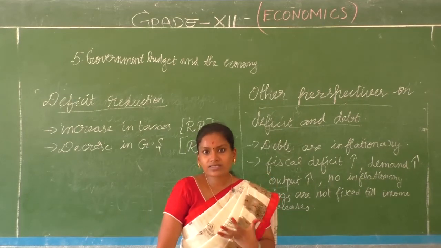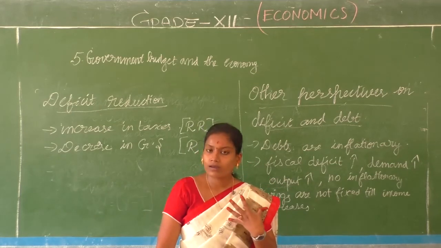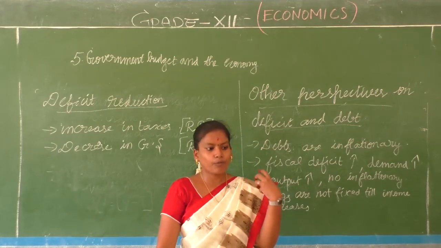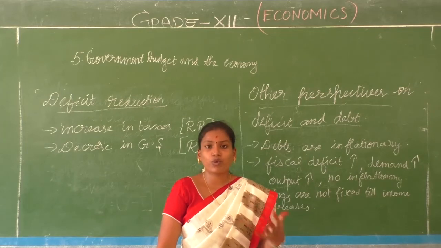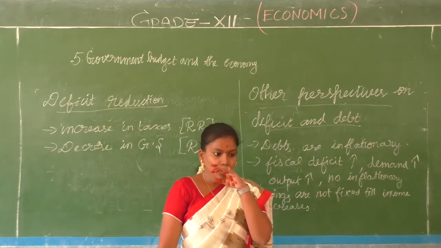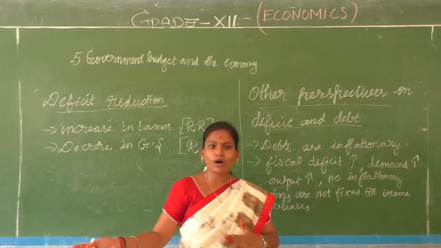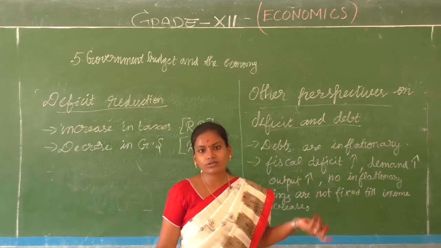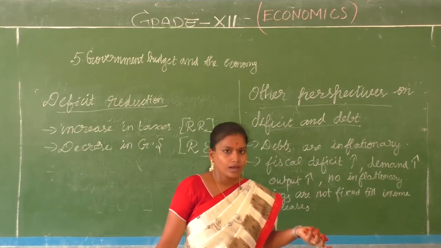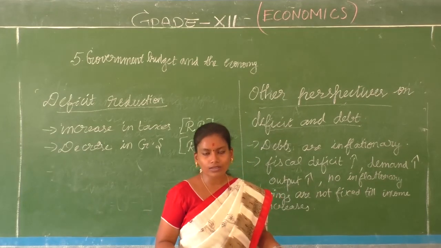There are some basic necessities that every one of us has. Right, children? Whether we are poor or rich, we need to go for some basic necessities. So if it is collected through indirect taxes, it's going to affect the poor people a lot more than the richer community. Right, children?